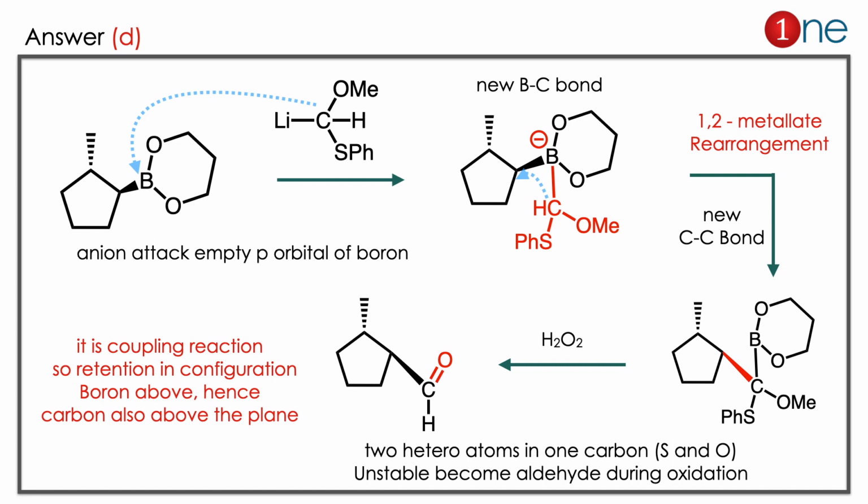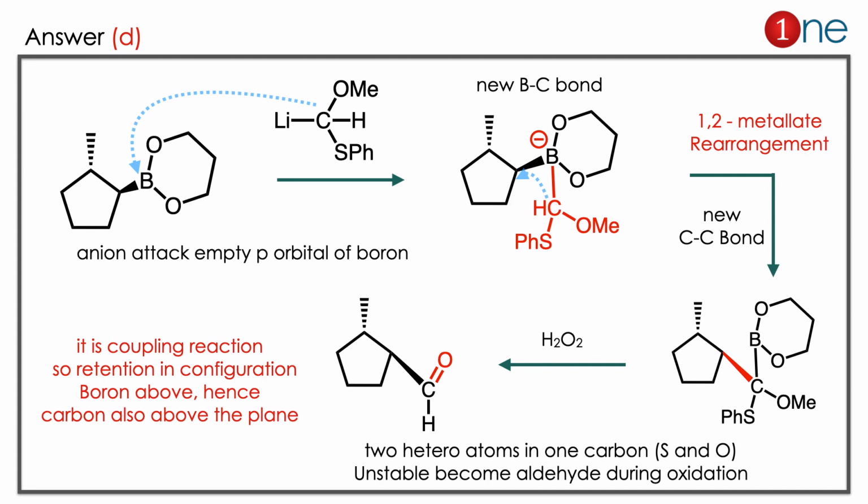So boron is there. Then the next step, you are using the peroxide. Peroxide oxidizes the carbon, and you get an aldehyde here. Why the carbon converts into an aldehyde is interesting, because the carbon is attached with many heteroatoms, so the electron density of the carbon is less, and it will be very unstable. The carbon is attached with oxygen, boron and sulfur. So that carbon is weak and gets oxidized there. So it becomes an aldehyde.